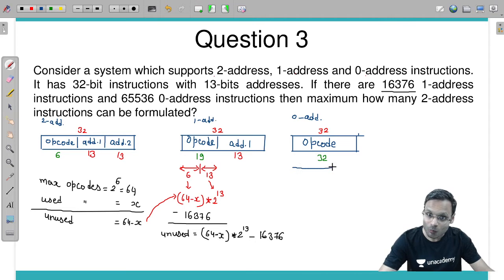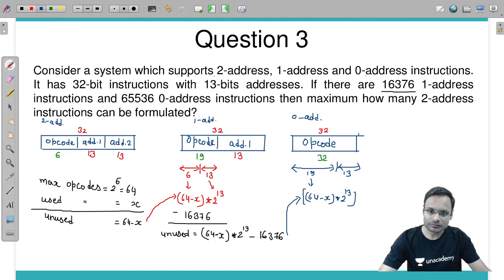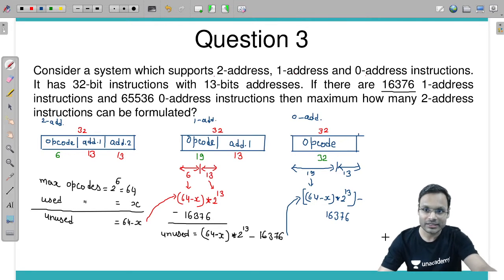Divide this also into two parts. How do we divide? Two parts such that the first part should have exactly the same number of bits as the previous level opcode, which is 19, and remaining 13 bits here. Using these 19 bits, how many unused combinations are we getting from the previous level, which is 64 minus x into 2 power 13 minus 16,376, sorry, 76.